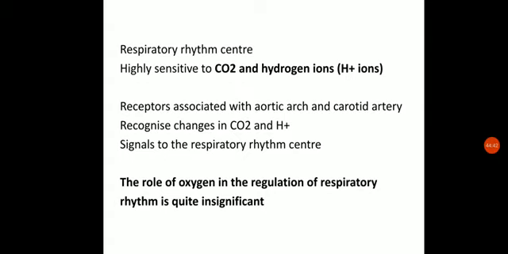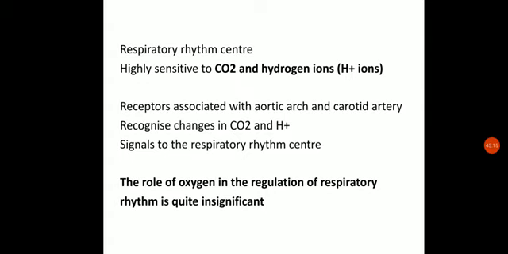...which is very sensitive to the CO2 and H plus concentration. So in a brain we have got a specific center called the respiratory rhythm center. Now, this is the one which is responsible for controlling the respiration rate. So when the concentration of CO2 and H plus ions is so high, what will happen?